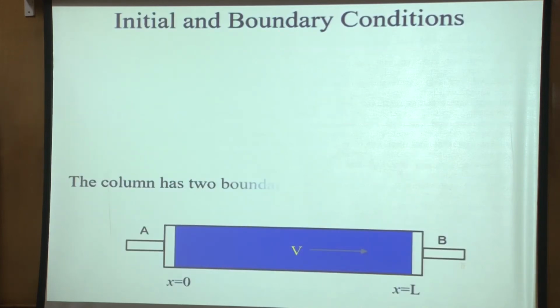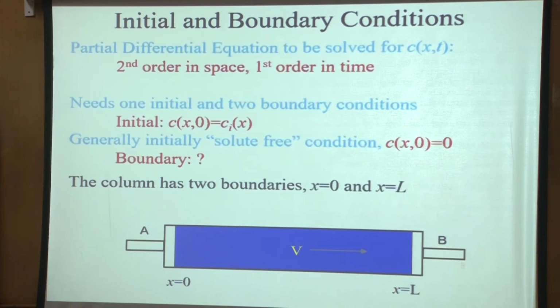Okay, now let's look at this. How many boundary conditions and initial conditions you need depends on what kind of equation you have. Our equation, the advection dispersion equation, is first order in time. You have the first derivative in time, and then you have the second derivative in space. So you will need one initial condition and two boundary conditions.